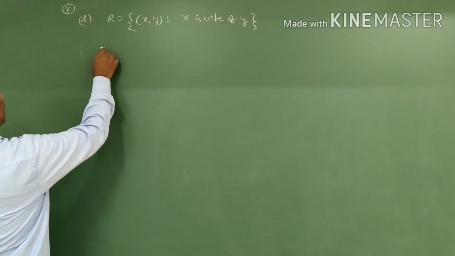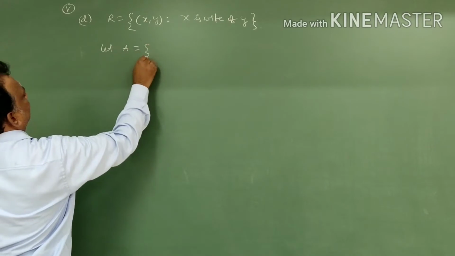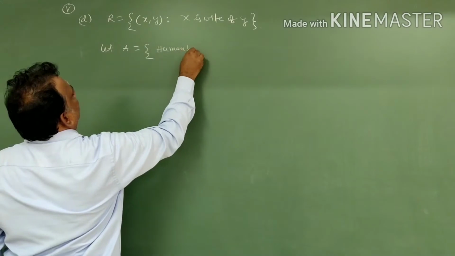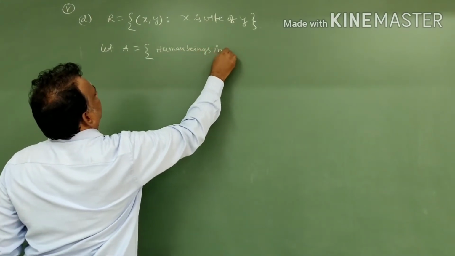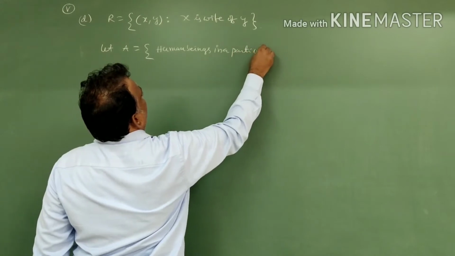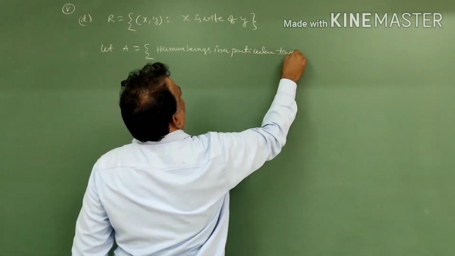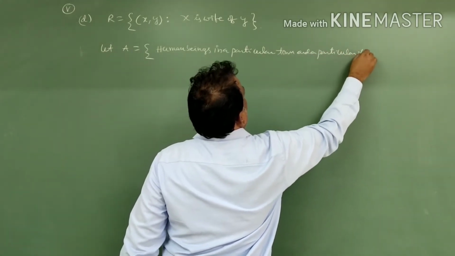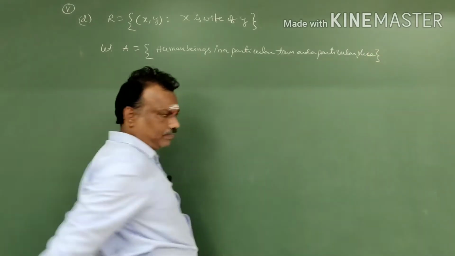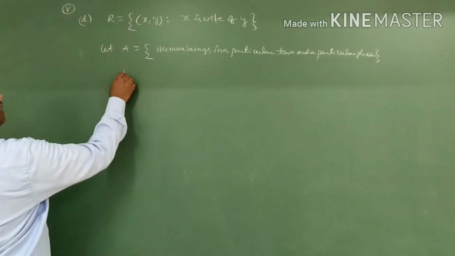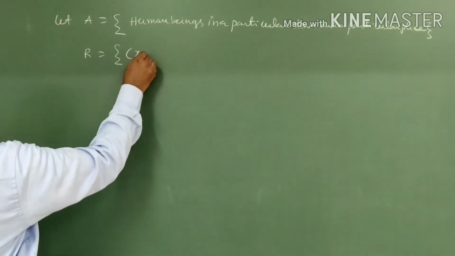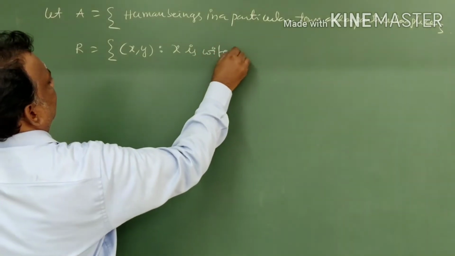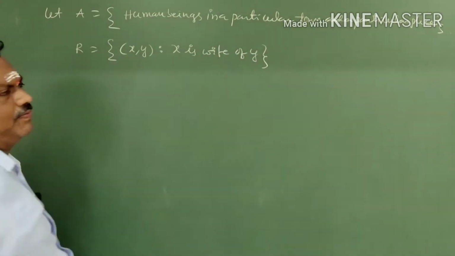Right. So here let the given set A be the set of human beings in a particular town, at a particular place, or at a particular time. Now the relation is given: R is equal to the set of ordered pairs (x, y) such that x is wife of y.